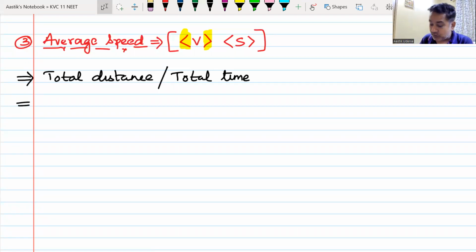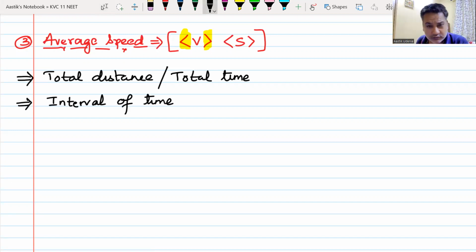I don't know. Okay. So what I was saying was total distance divided by total time is your average speed. And it is always calculated over an interval of time. You need 2 points of time: from home to school in that interval, from here to there in that interval, from 5 seconds to 10 seconds in that interval. Whatever you calculate in an interval, my dear friend, from this time to that time, total distance divided by total time, that becomes your average speed. Do we understand this? Yes or no?